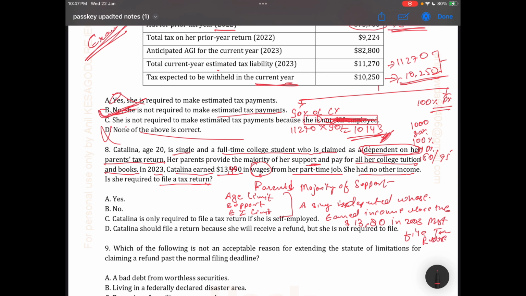So in this case, she is required to file a tax return, even though her parent can claim her as a dependent and qualifying child. Hope you all are getting my point. Let's move to the next question.